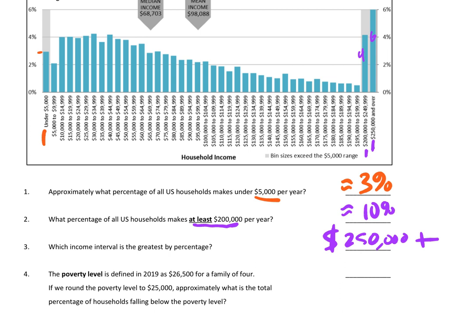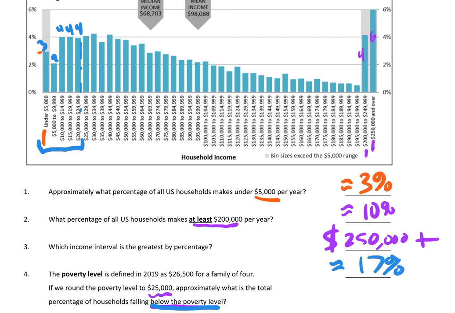Number four, the poverty level is defined in 2019 as 26,500 for a family of four. If we round it to 25,000, and that's just to make sure we match what our graph looks like here, what is the total percentage of households falling below the poverty level? Okay, so below the poverty level means I want to be below 25,000. So that's going to be all of those. So I have to add those up. So sometimes it helps to maybe write little numbers on there. So there's 3, 2, 4, 4, and do I want this one? Yeah, 4. So that'd be 4, 8, 12, plus 5 more is 17, so about 17%.